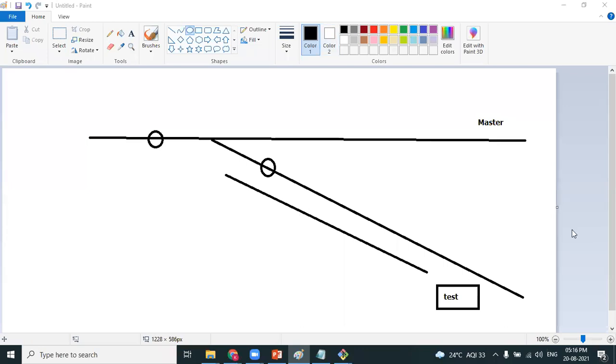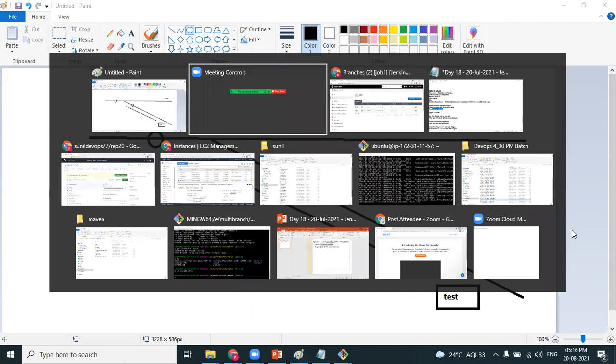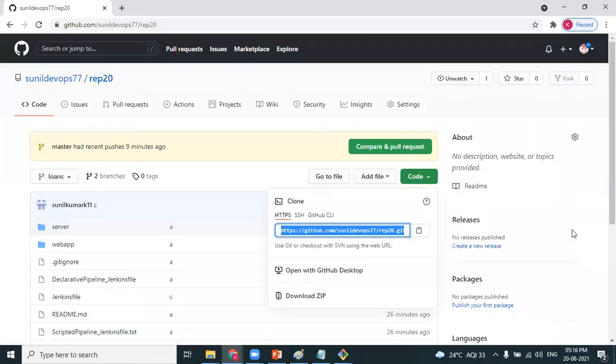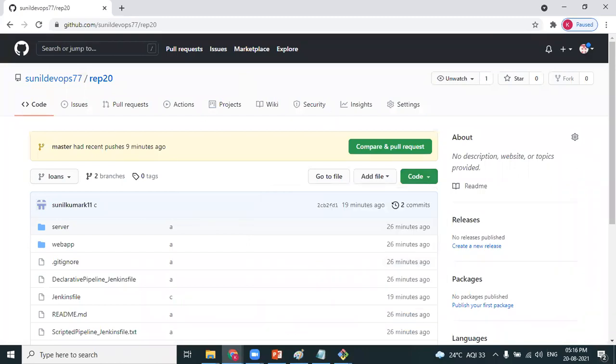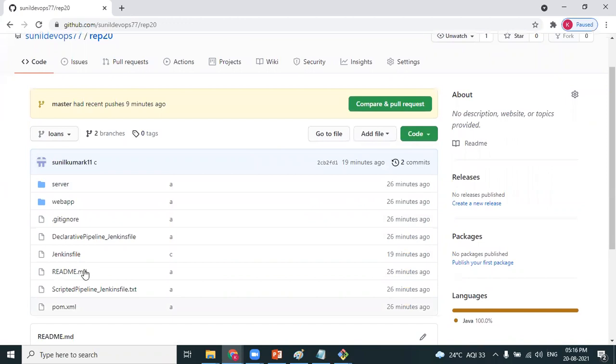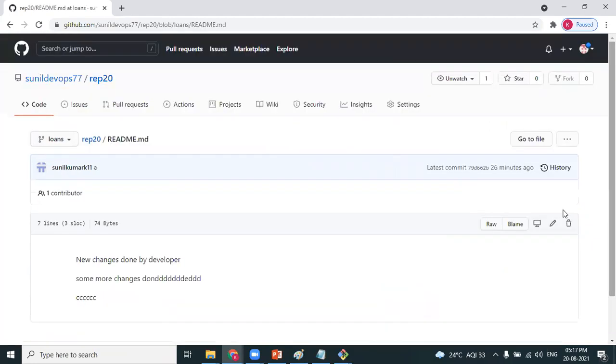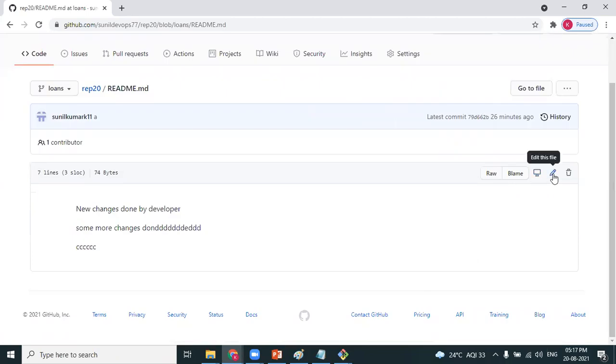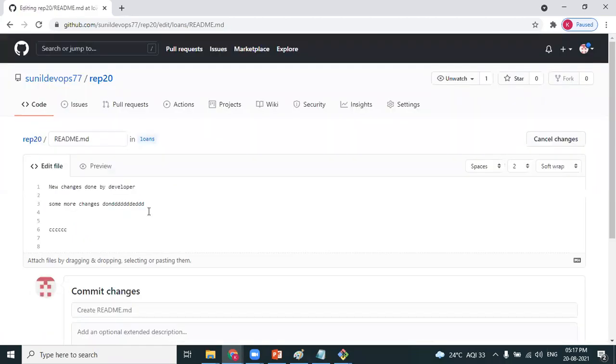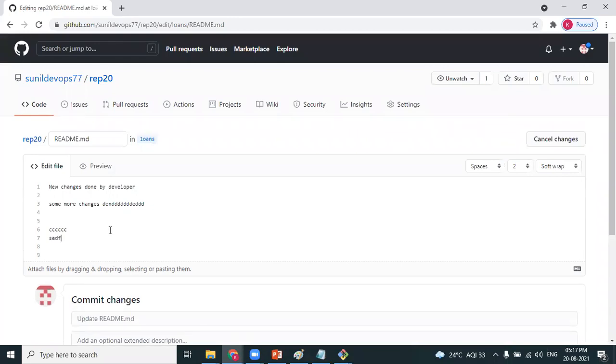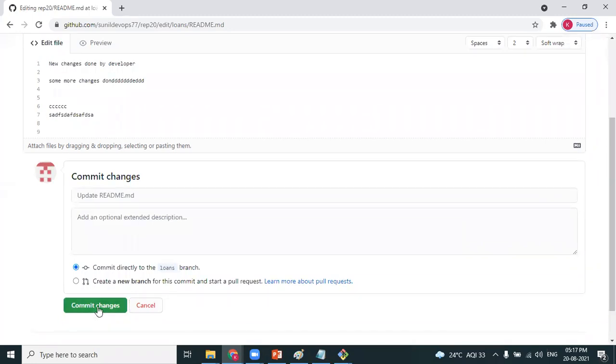Yes. So let's replicate the scenario. Instead of pushing, I also want to show you that GitHub is more interactive. It helps us to modify the code from the user interface only. For example, there's a readme.md, assuming this is one source code file, and right now I'm pointing to the loans branch. Here we have an option to edit the file. Let's say the developer is editing the source code as per the new requirement. As the source code has been modified from GitHub, we have an option to commit.